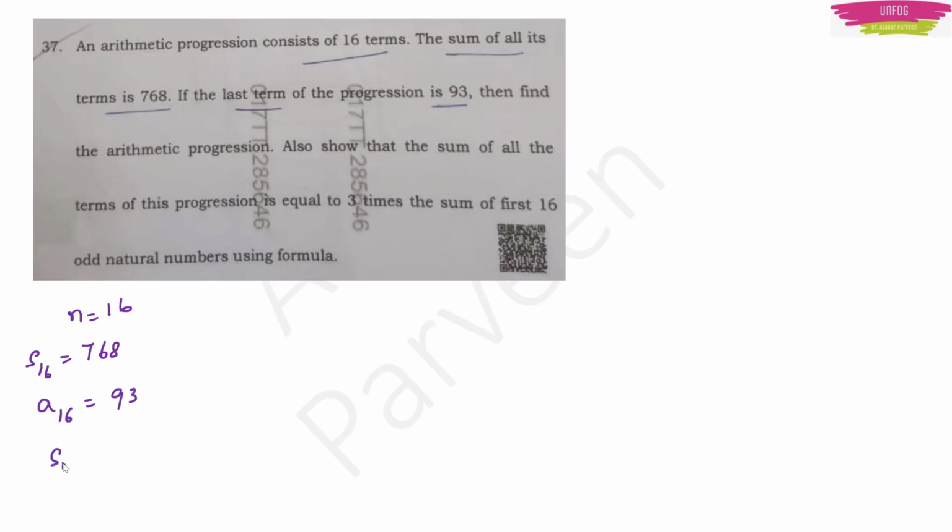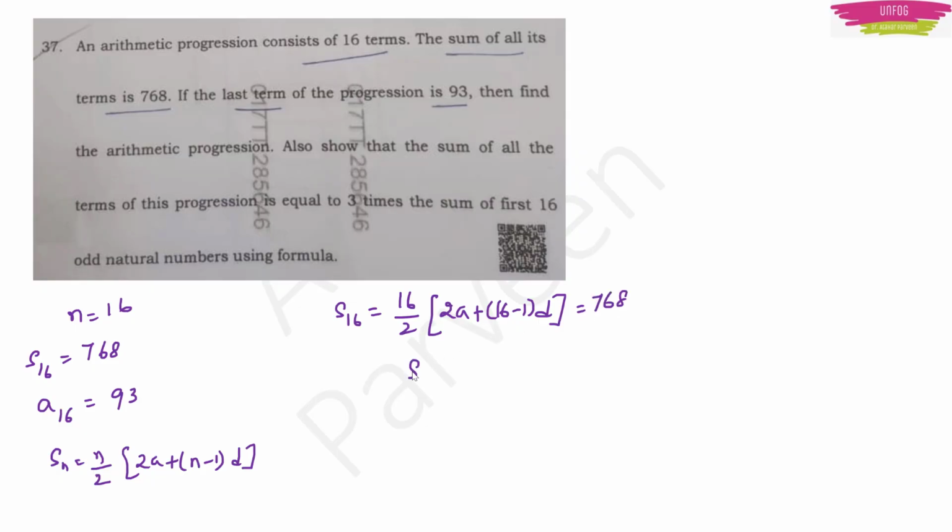Now we know that Sn is equal to n by 2 into 2a plus n minus 1 into d, right? So with this I can easily write S16 is equal to 16 by 2 into 2a plus 16 minus 1 into d is equal to 768. With this I have 8 into 2a plus 15d is equal to 768, or 2a plus 15d is equal to 96. Let this one be 1.